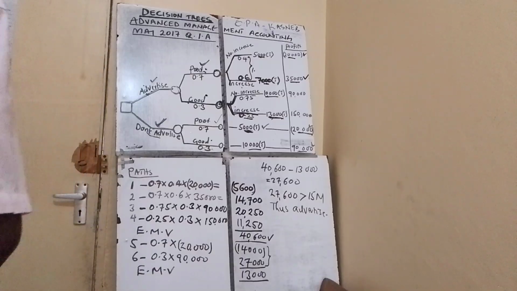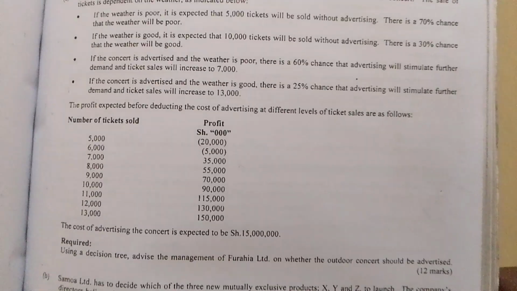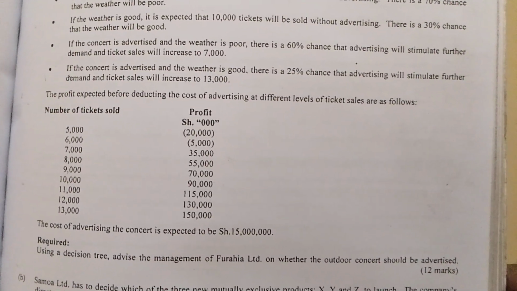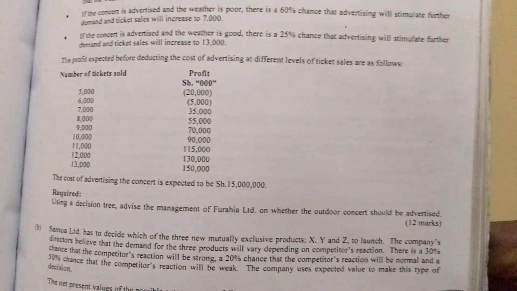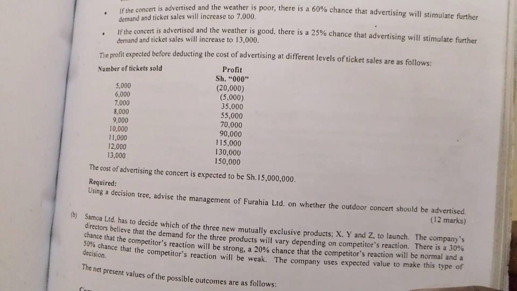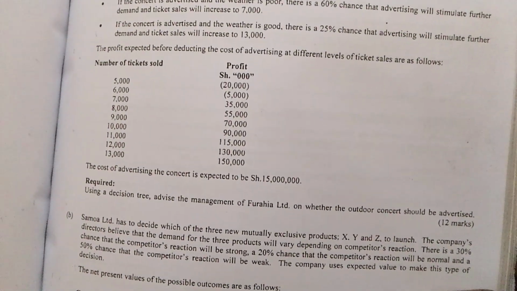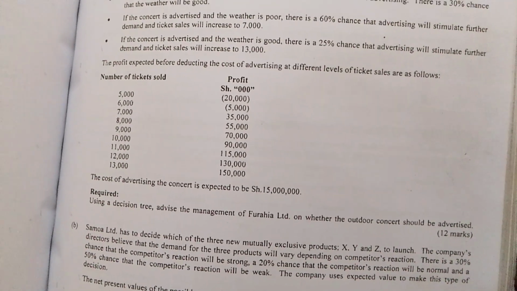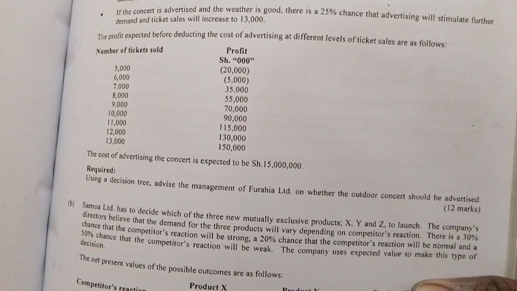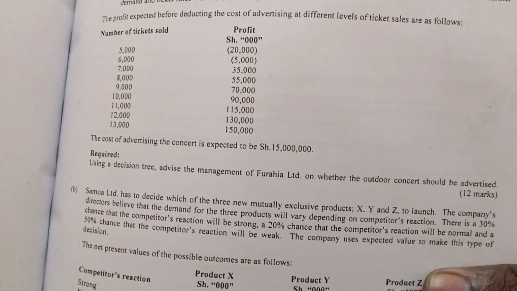Okay, so the last bullet, read for yourself: if the concert is advertised and the weather is good, there is a 25% chance that advertising will stimulate further demand and ticket sales will increase to 13,000. If you look at 13,000 tickets, how much profit?